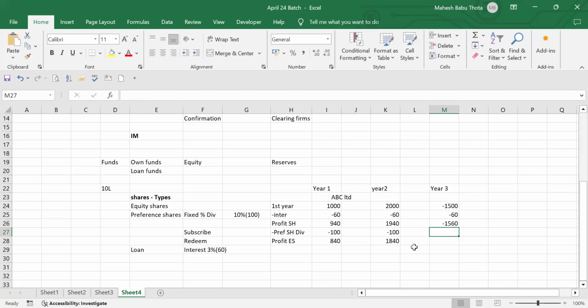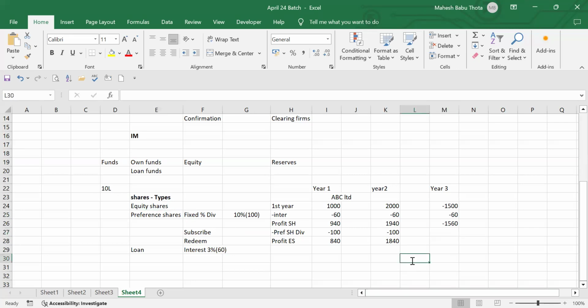How much will preference shareholders get? 100 rupees? Zero or 100? Sorry. No, 10%. If there is a loss, this year will not give. Next year, if profits are there, it will give two years' dividend at one time. I think so.